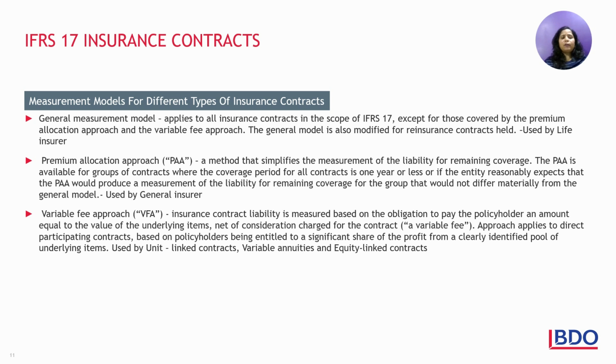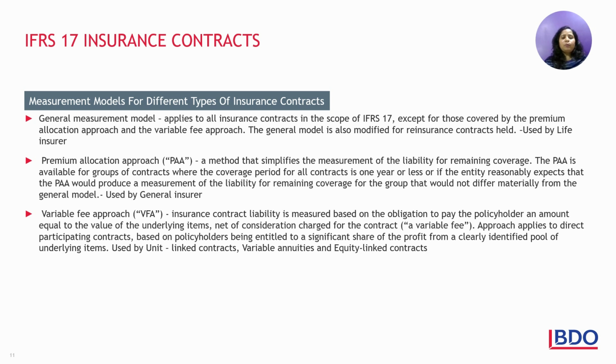The reasonability of expectation is that the PAA will produce a measurement of the liability for the remaining coverage period for the entire group that will not be materially different from the general model. Then the PAA method gets used. Largely this is used in general insurance.